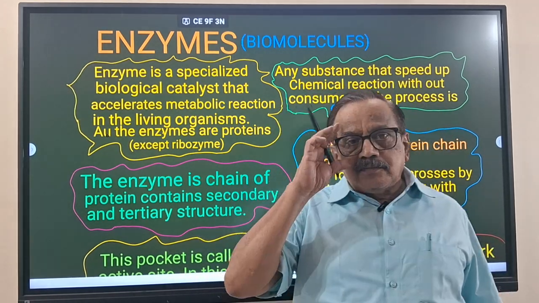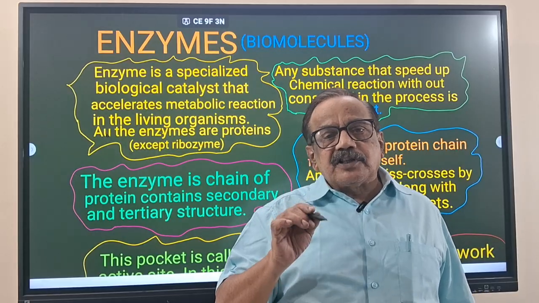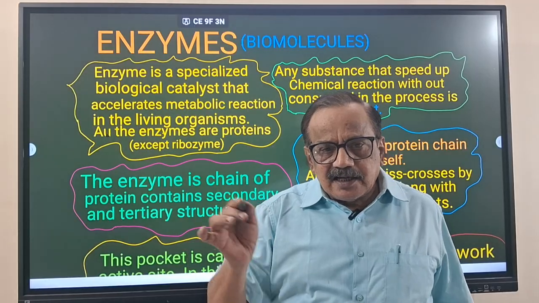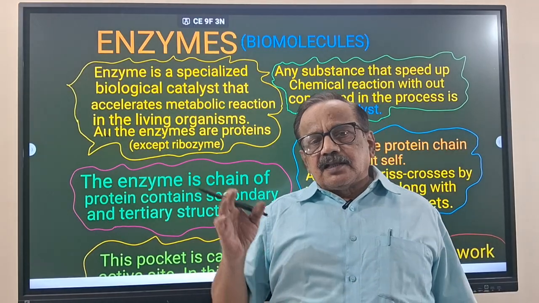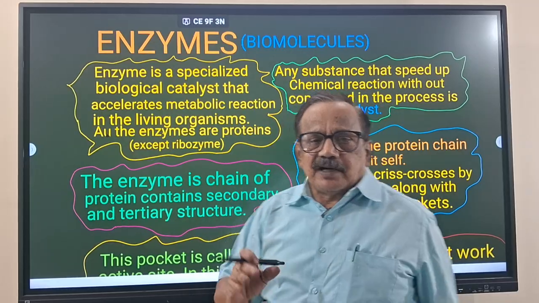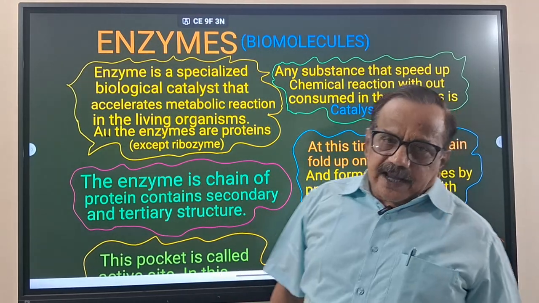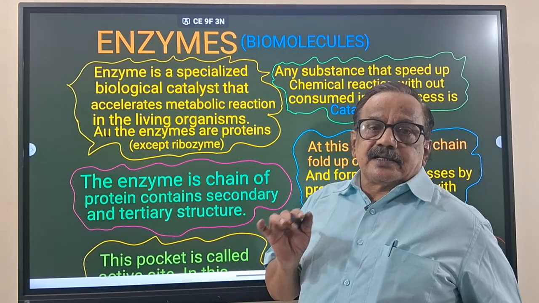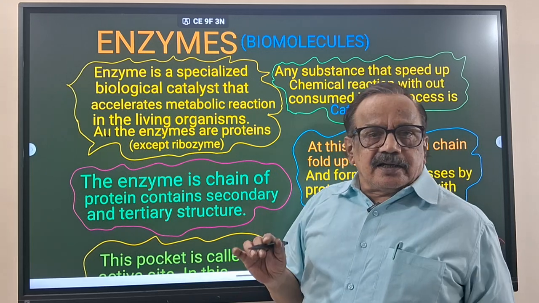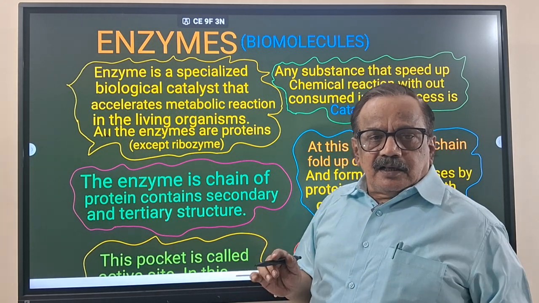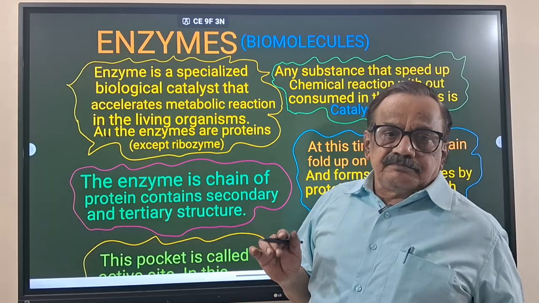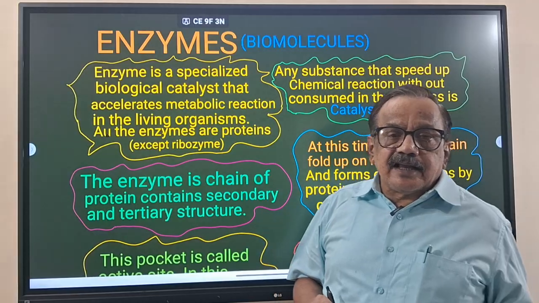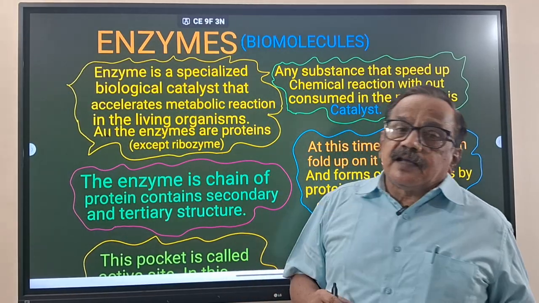Ribozyme is the enzyme which is made up of RNA, 23S rRNA, 28S rRNA. It will come in the second year, no problem. That is in the molecular basis of inheritance, but in advance I am telling. So enzyme is a catalyst. Without enzyme there is no metabolic reaction. Without metabolic reaction there is no life. So enzymes are made up of proteins, but ribozyme is made up of RNA.